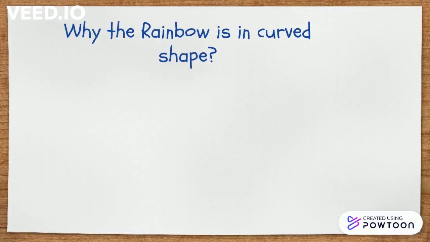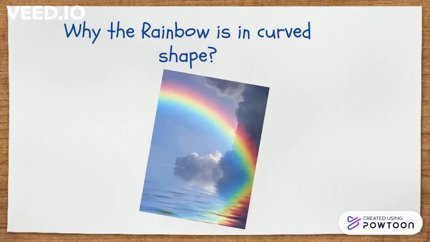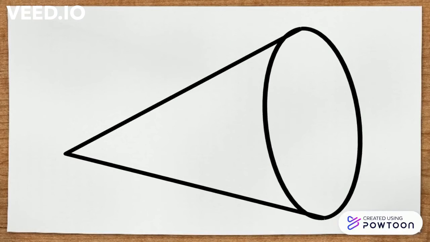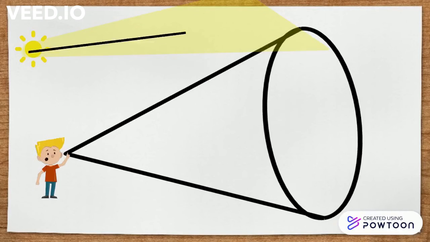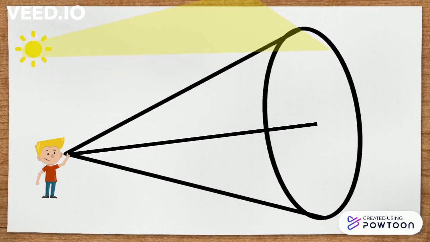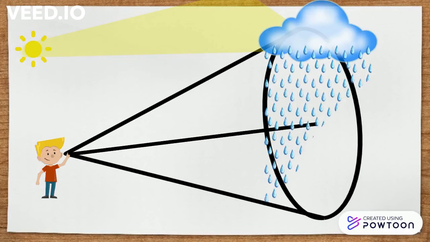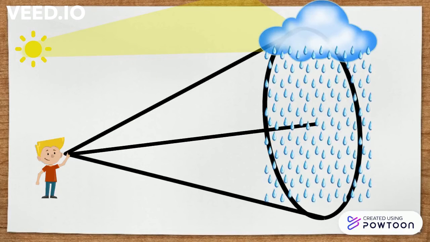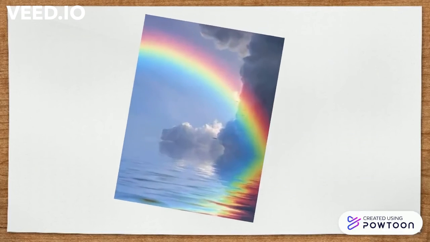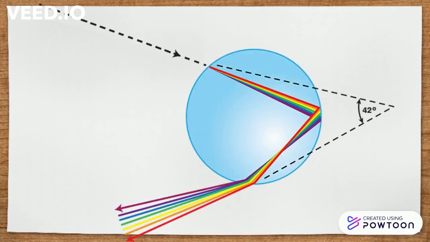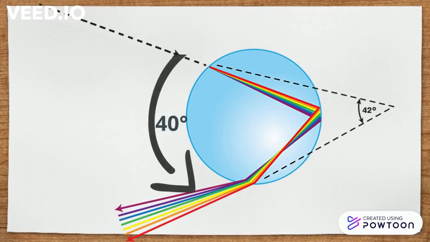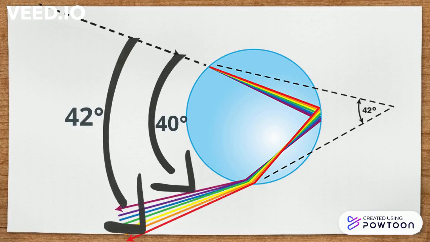But again the question is why the rainbow is always in a curved shape. Let's understand this with the help of a cone. Let's consider the observer is at the tip of the cone. The center axis of the cone is parallel to the sunlight and the base of the cone is the raining area. We clearly know that for a visible rainbow, the angle between the sun and the emergent ray should be around 40 to 42 degrees.